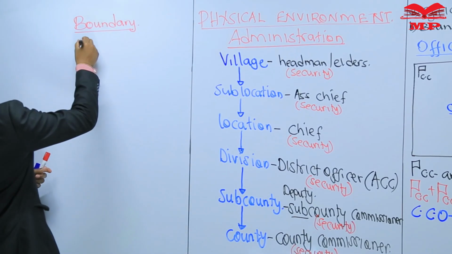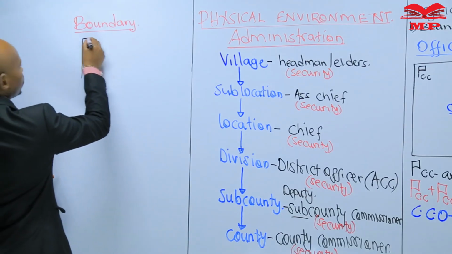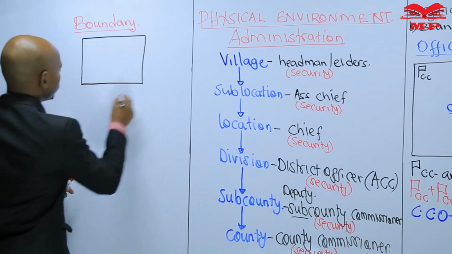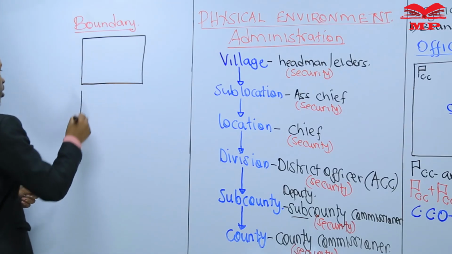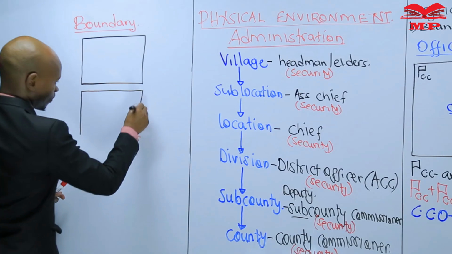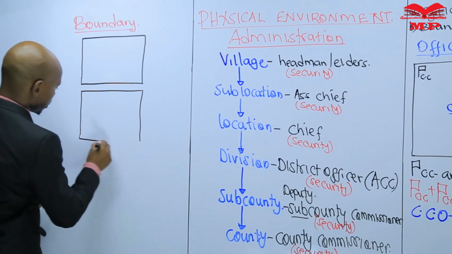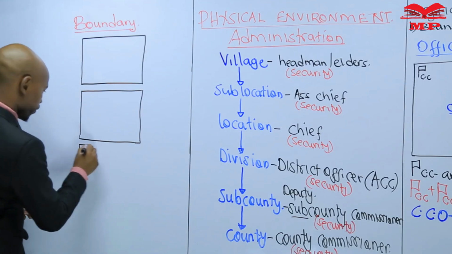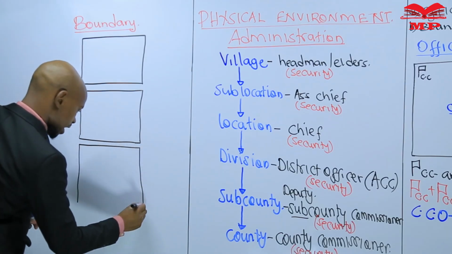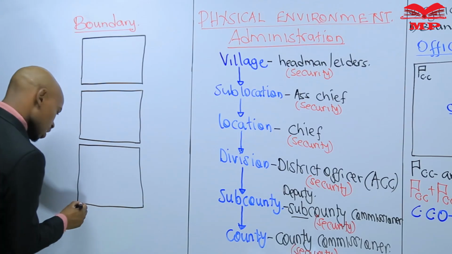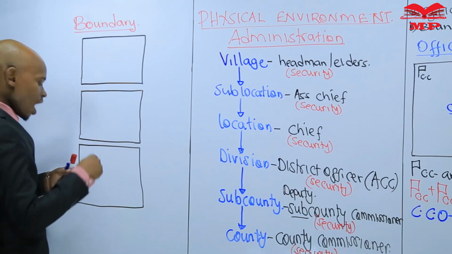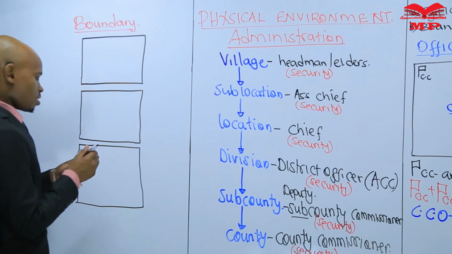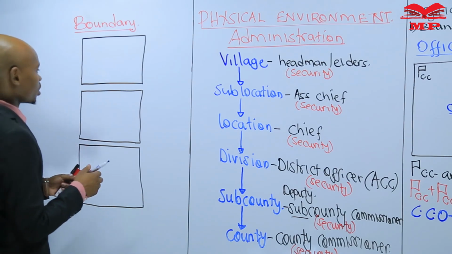Let me have a simple map. Matter of fact, I can have several. Let me have like three maps so that I can demonstrate using different maps. We want to use a boundary, not an office this time round. A boundary to know who is in charge of the administration and also to know that area is likely to be a what?